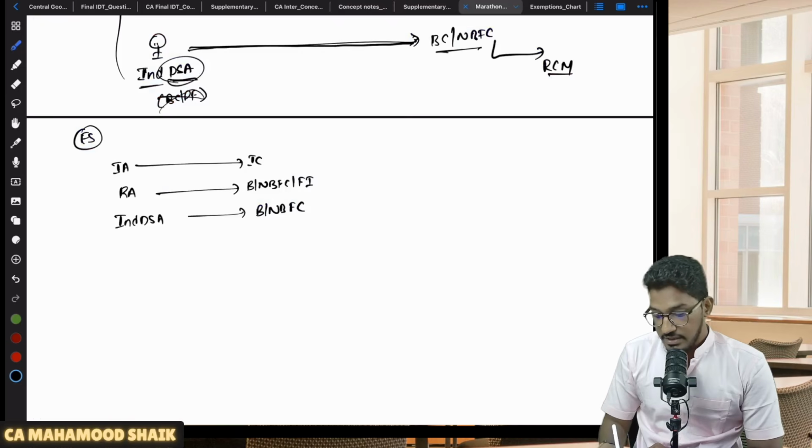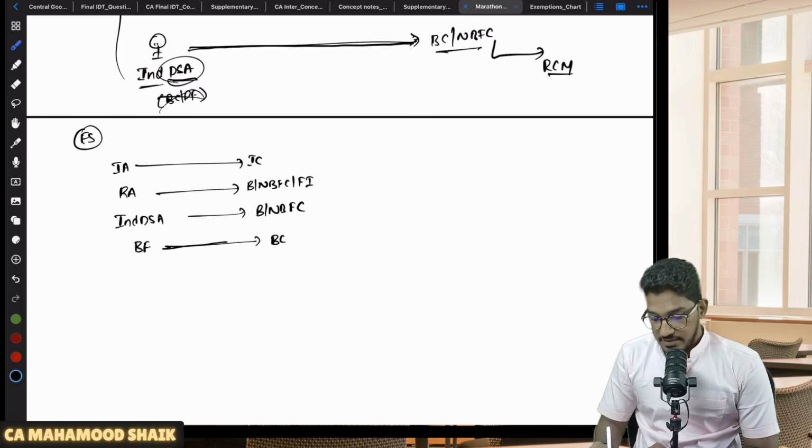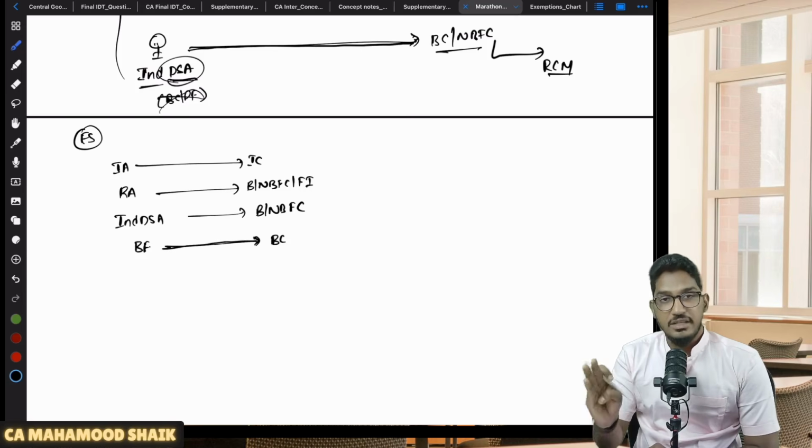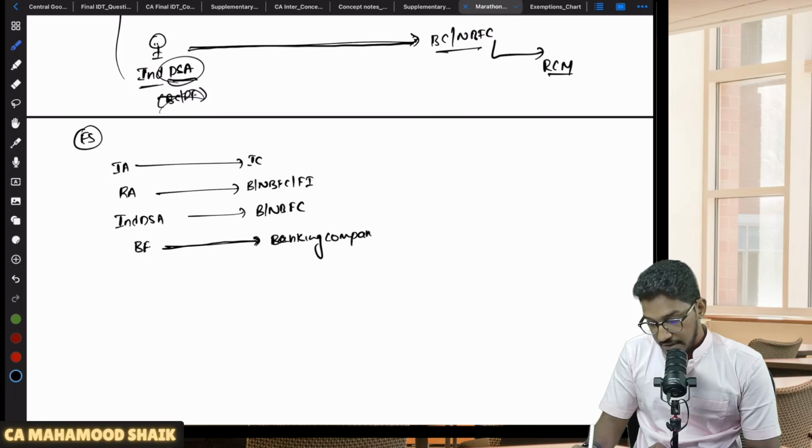So, what is one more service? Services provided by a business facilitator to a banking company. Only banking company, here NBFC is not there. Services provided by a business facilitator to a banking company will get covered under RCM. So, let me write it here clearly. Banking company is covered under RCM.